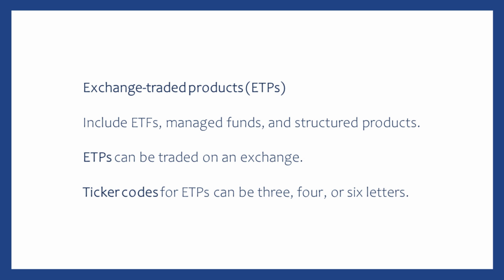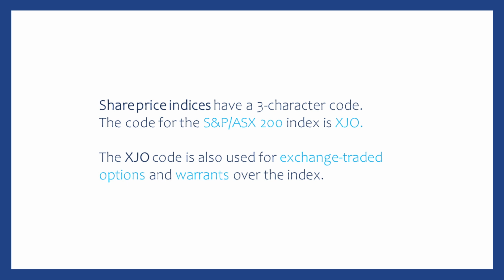Exchange-traded products, ETPs, including ETFs, managed funds, and structured products, also have ticker codes. The length of ETP ticker codes can vary, ranging from 3 to 6 letters. Share price indices, such as the S&P ASX 200 index, also have their own 3-character codes. The same code, XJO in this case, is used for exchange-traded options and warrants over the index, allowing for easy tracking and analysis of index-related instruments.